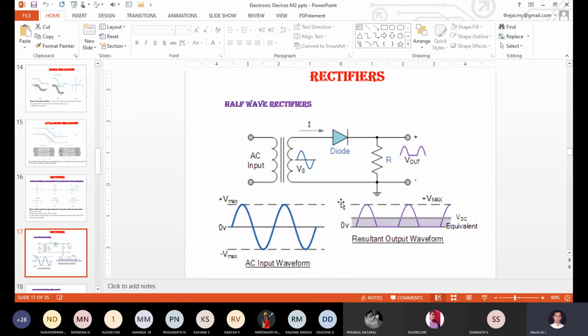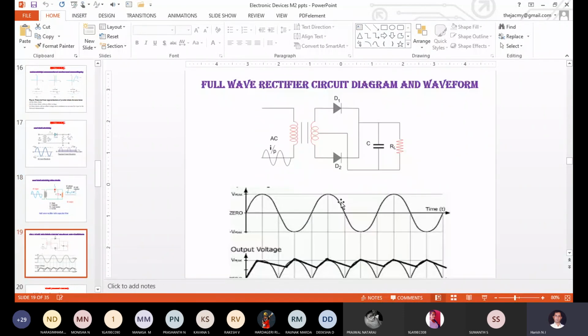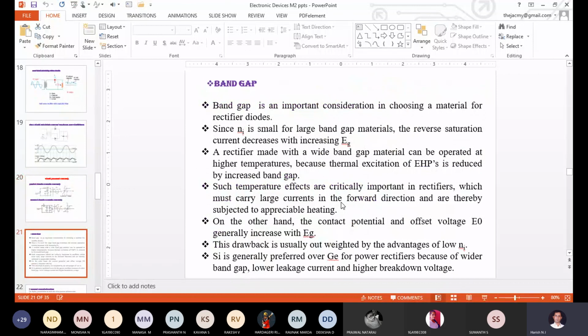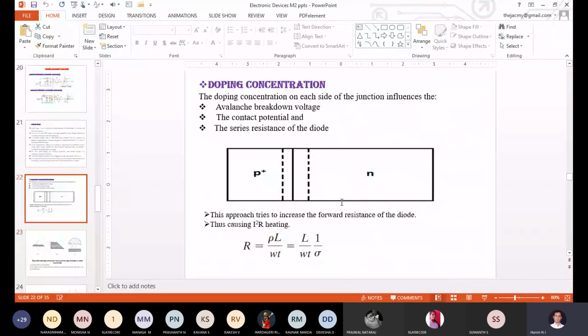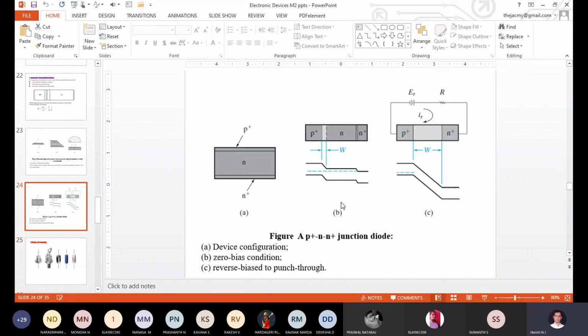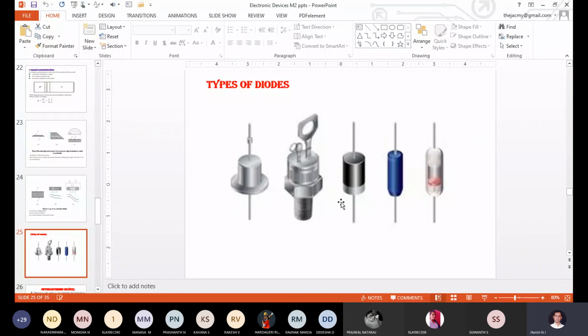Then we move to the applications, and when we discuss them we will also list the disadvantages. Correct? So the rectifier and voltage regulator we discuss together. Then the wave shaping circuit, then the band gap concept, then doping concentration, where we will speak about three to four cases. After doping concentration we need to speak about the guard ring concept, or this kind of different edge shaping of a PN junction diode. Then we move to the heat sink concepts. Correct. This is all about your rectifier part.